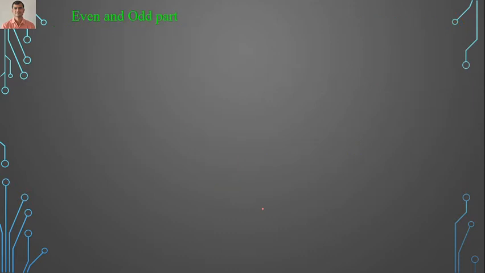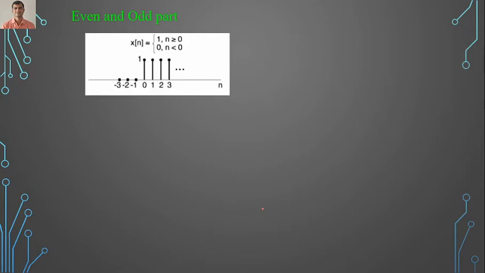Now we'll check the even and odd parts. If the signal is given, we need to find the even and odd parts. So the condition for the even part is what? X of n plus x of minus n by 2. So this is the signal. X of n is equal to 1, where n is greater than or equal to 0. That means from 0 to infinity we have amplitude 1, and otherwise amplitude 0. So we can say that the x of n signal is nothing but the u of n signal.